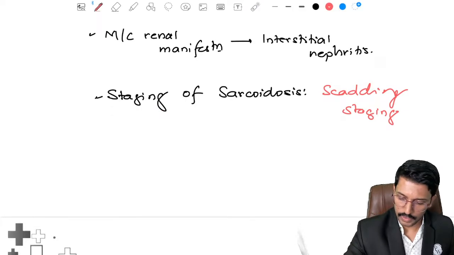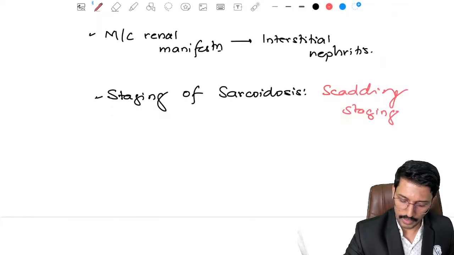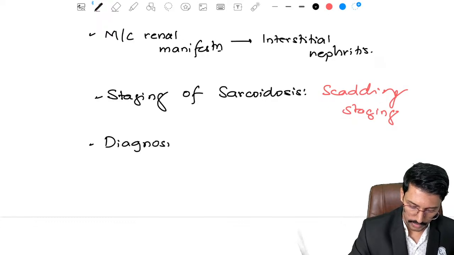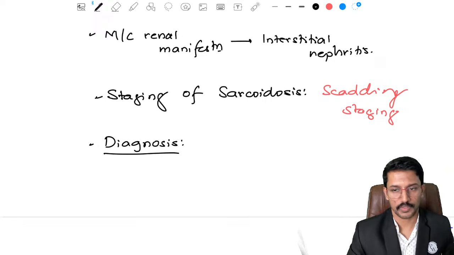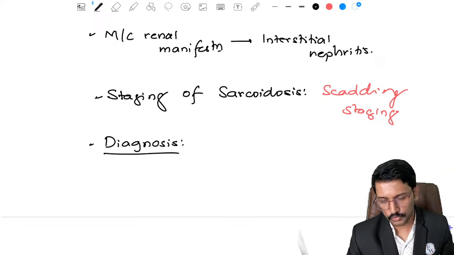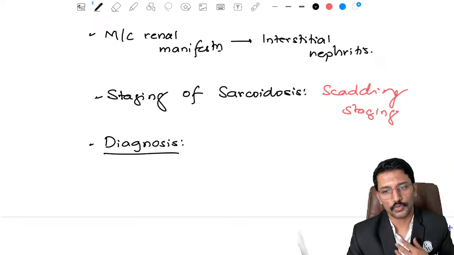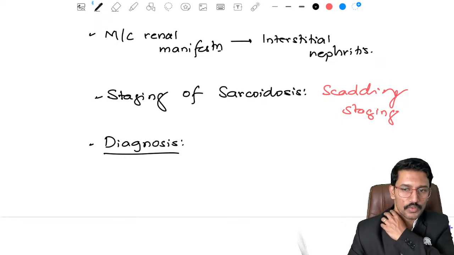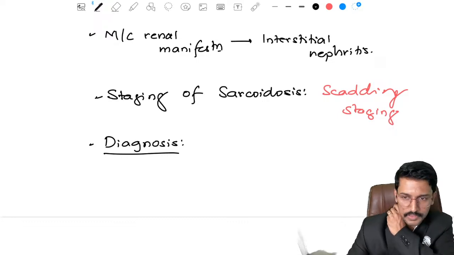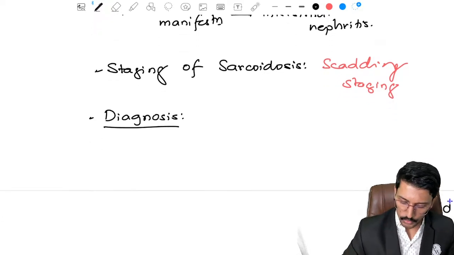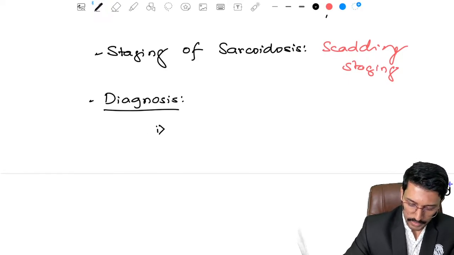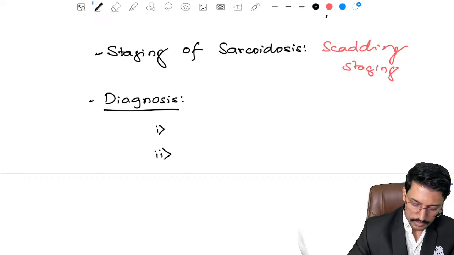Okay, now an extra thing we need to know about is the diagnosis of sarcoidosis. When you think of sarcoidosis, whenever a patient presents with lung involvement, because that's the most commonly affected organ, where on imaging you see that hilar lymph nodes are enlarged and parenchymal changes are present, you start thinking of tuberculosis and sarcoidosis. So we need to differentiate between these two to come to the diagnosis. Okay, so for diagnosis, first thing first, what is important? We need, one, blood levels. I will talk about it later. The second thing we need is